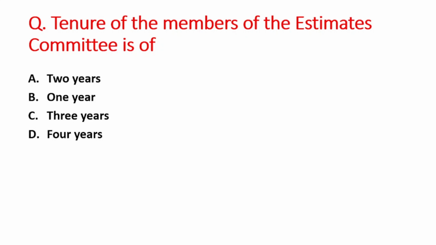Next question is tenure of the members of the Estimate Committee is A option is 2 years, B option is 1 year, C option is 3 years, and D option is 4 years. So right answer is option B, that is 1 year.